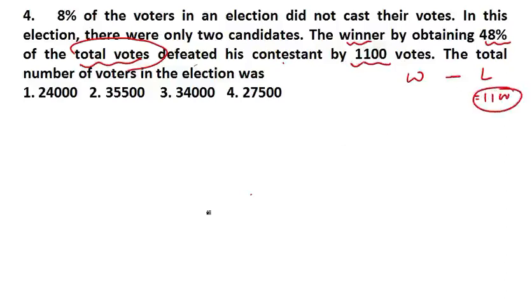So how to solve, how to approach? Suppose the total voter list, or number of voters, is 100. This is your voting list. Then out of this voting list, 8% people did not go for voting. So 8 people did not go, which means that 92% have gone for voting. This is your vote cast.